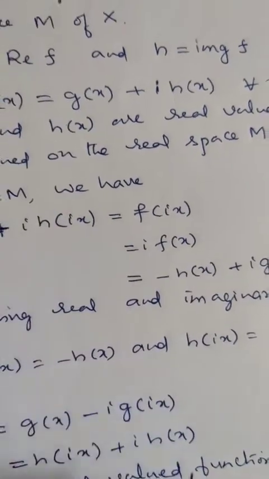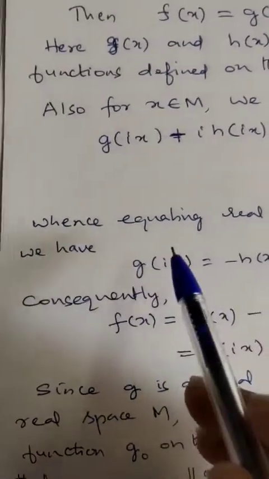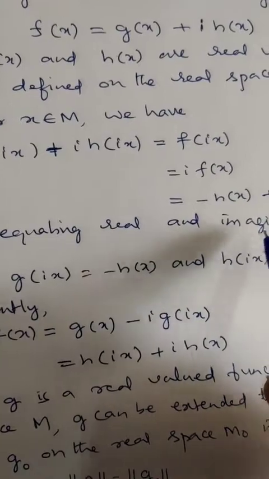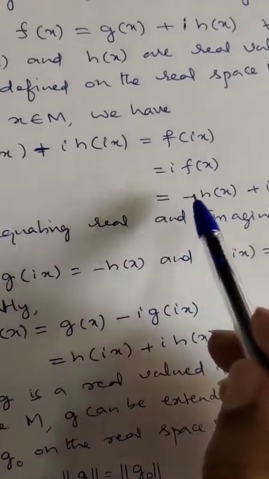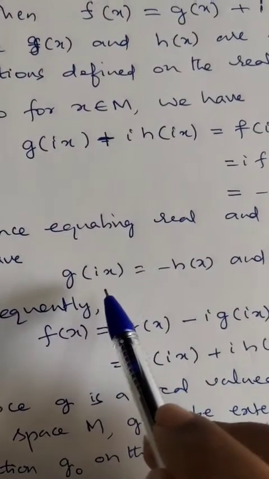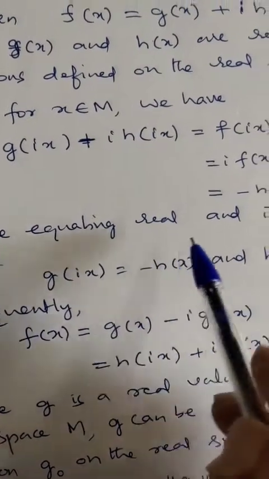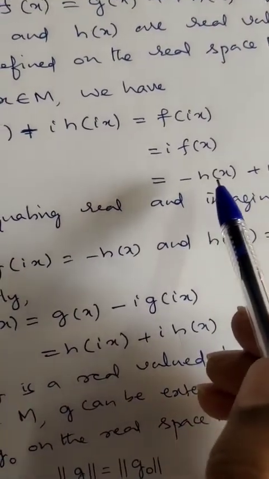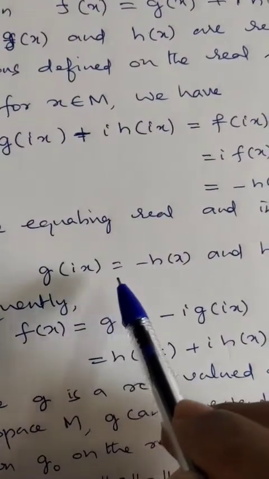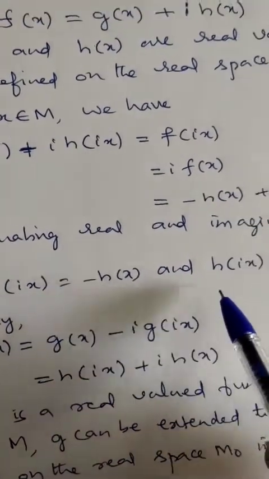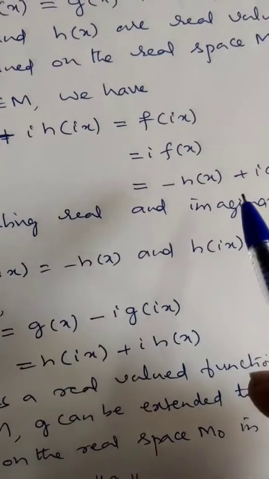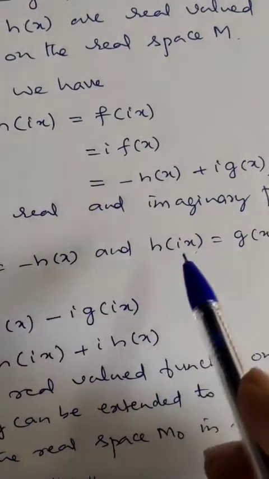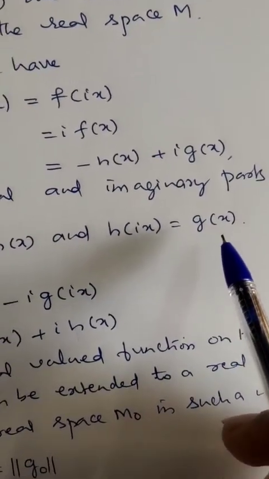So now equating real and imaginary parts in the above expression, we get g of ix is, this is the real part on the left, and minus h of x is the real part on the right. So g of ix is equal to minus h of x. And h of ix is the imaginary part on the left, so the imaginary part on the right hand side is g of x. So h of ix is equal to g of x.